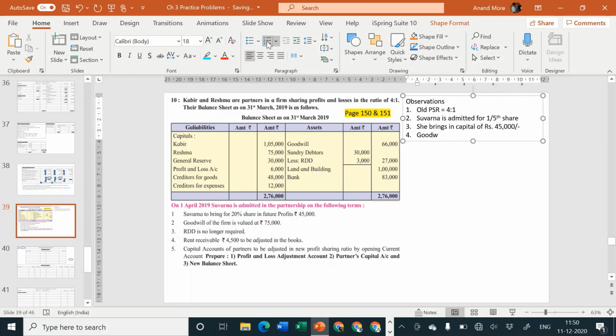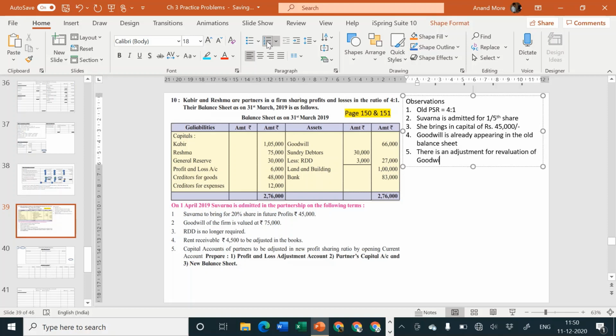Next, goodwill is already appearing in the old balance sheet. Next, there is an adjustment for goodwill. There is an adjustment for revaluation of goodwill.